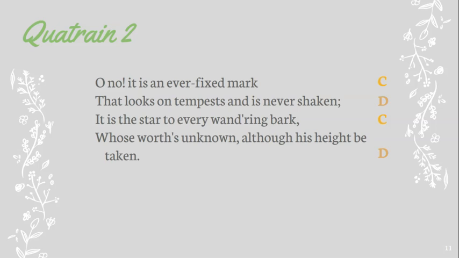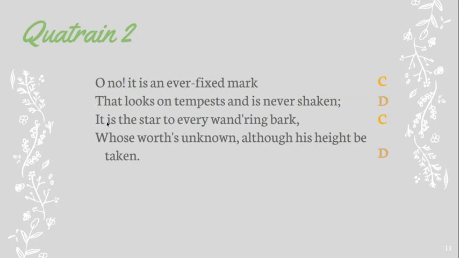That looks on tempest and is never shaken. The second line actually has 11 syllables. Remember that we said it has to be 5 feet, and a foot is 2 full syllables. Occasionally there'll be a syllable hanging out at the end of the line. We just ignore that. That still counts as pentameter.